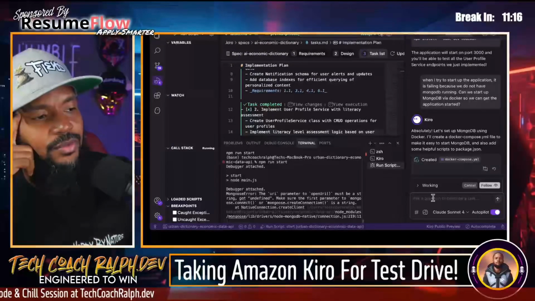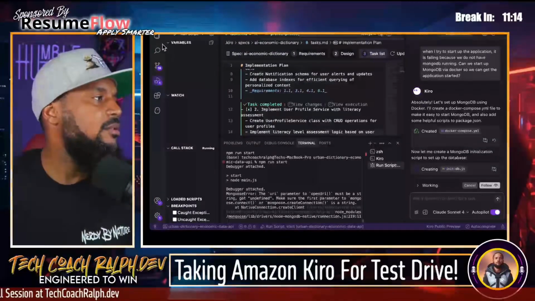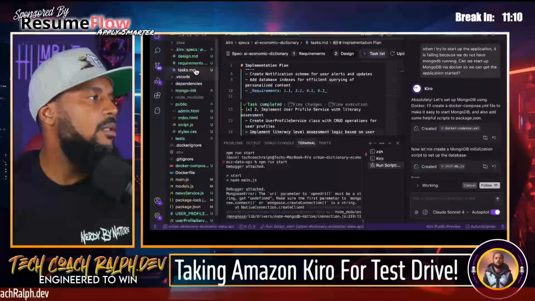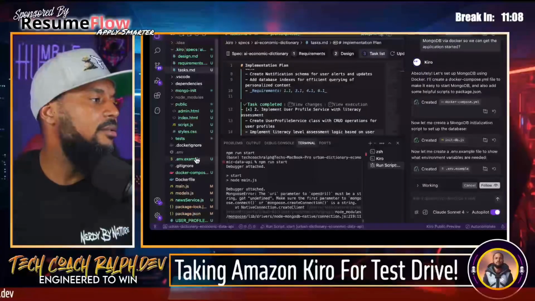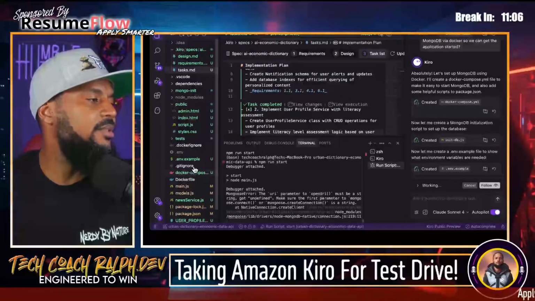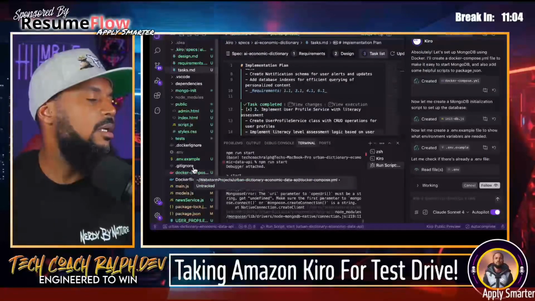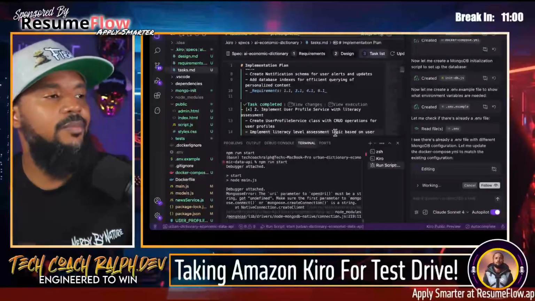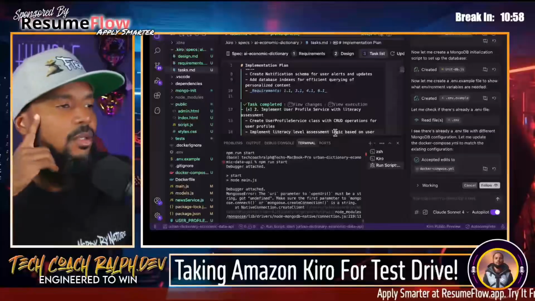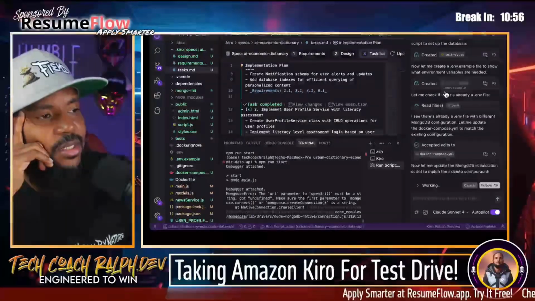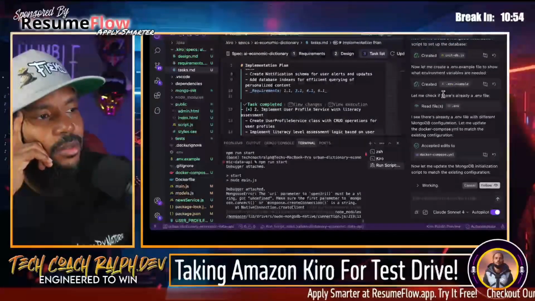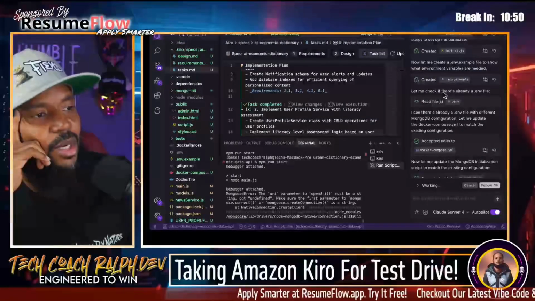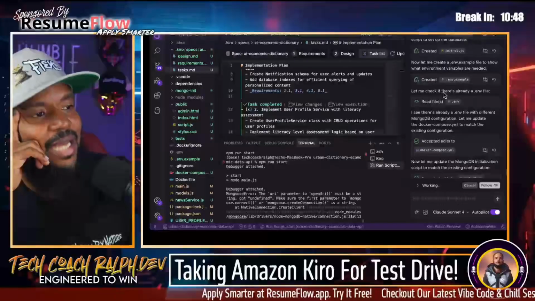Creating Docker Compose file. Do we not have a Docker Compose file? Thought we did. Maybe we don't. We do now. So I have a Docker file to build the image. So we'll take a look at the Docker Compose file. Create env.sample. Let me check if there's already an env. I see there's an env with different Mongo configurations. Let me update the Docker Compose to match the existing configuration.